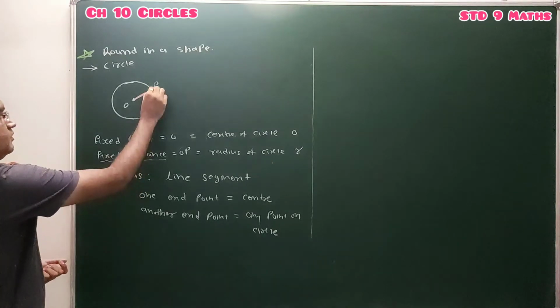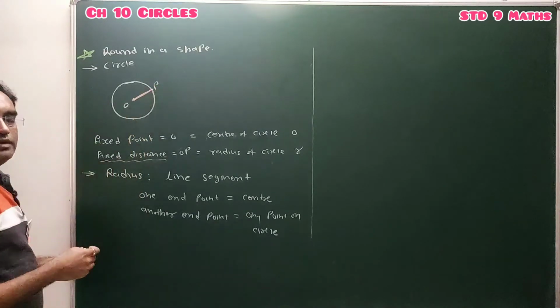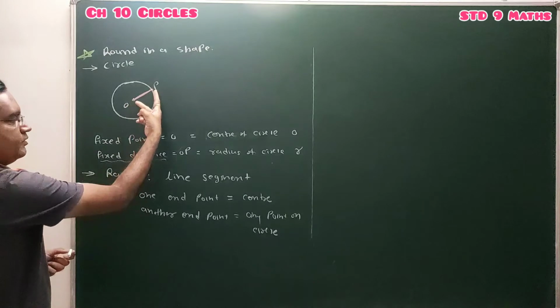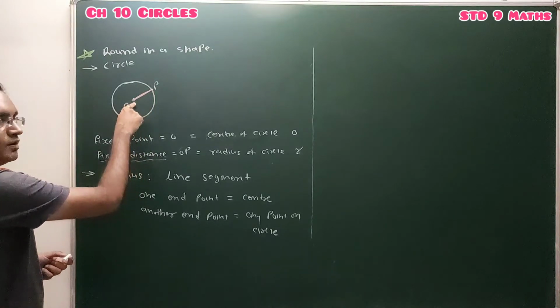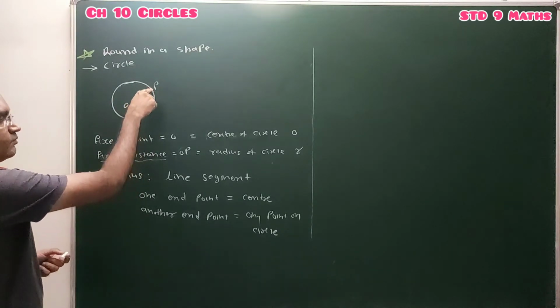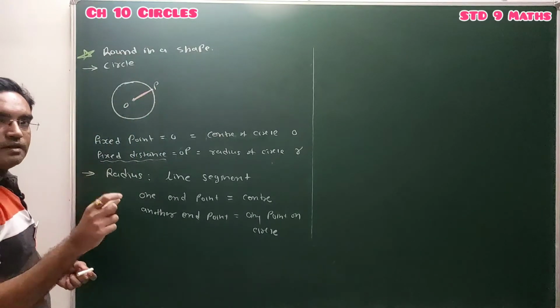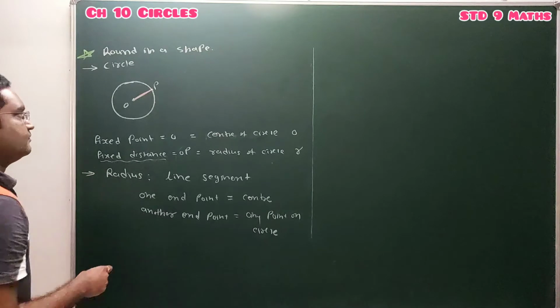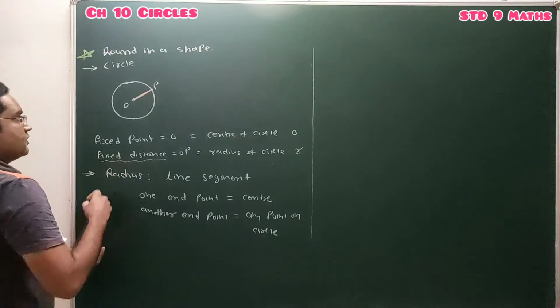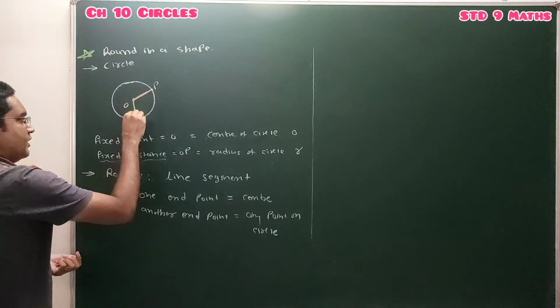So this is one line segment OP. A line segment has two endpoints. One endpoint is the center of circle and another endpoint, point P, is a point on the circle. So that line segment is known as the radius of circle. For example, I am drawing another line segment, suppose it's OR.